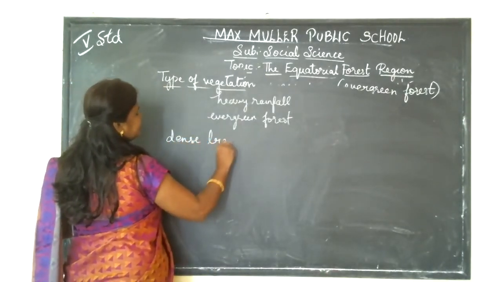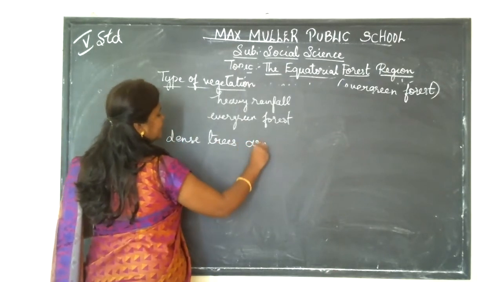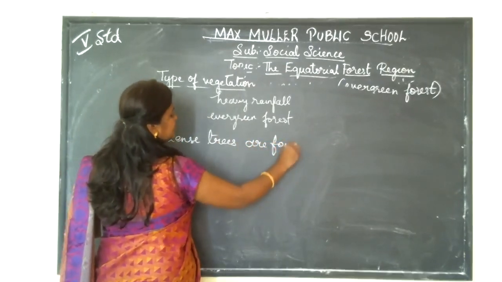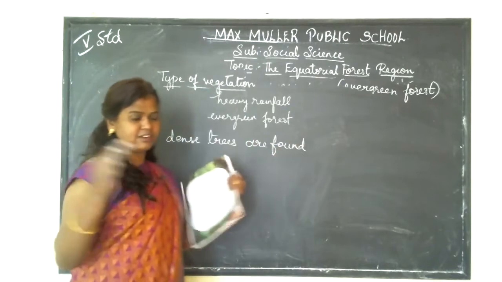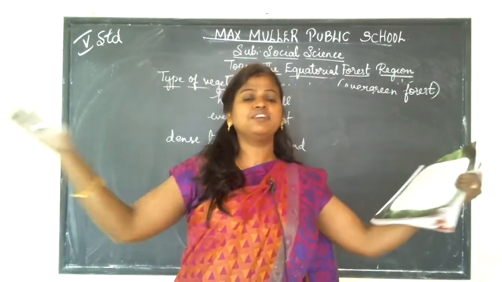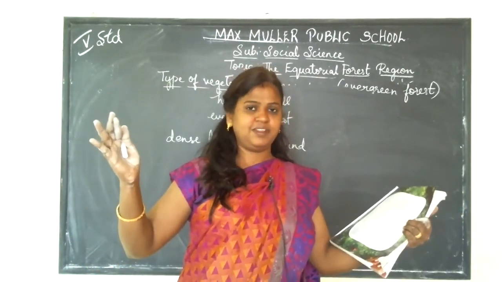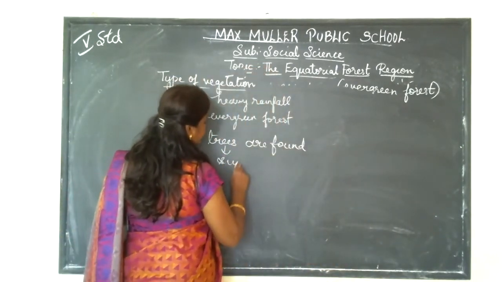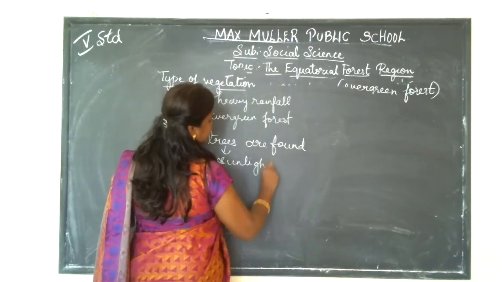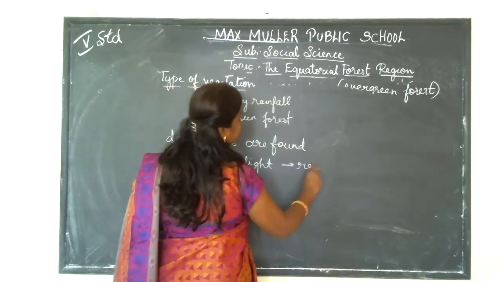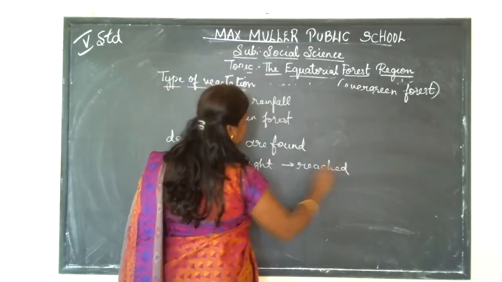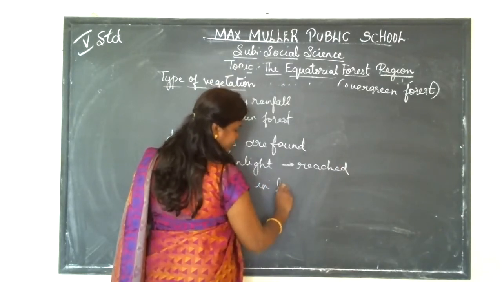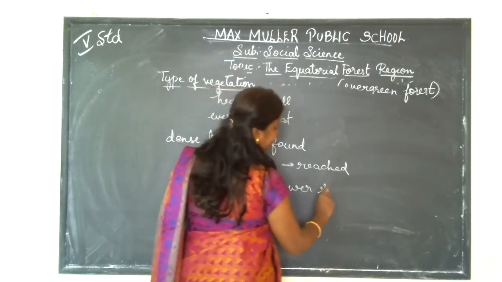Dense trees means full of trees in a cluster, the more number of trees are closed, where the sunlight cannot reach the lower places, that is the lower surfaces.